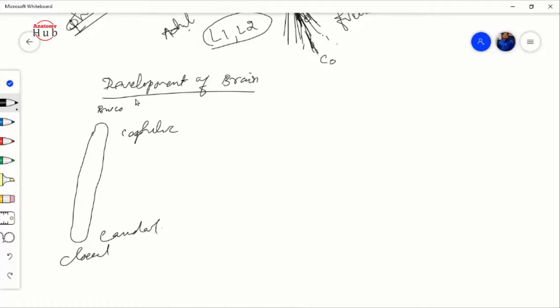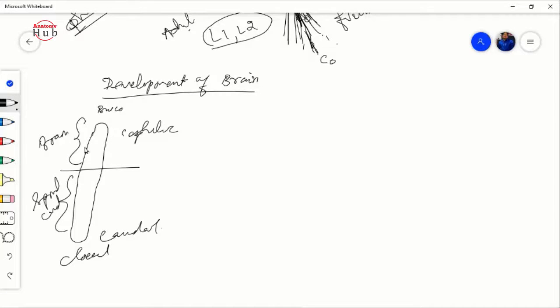The cephalic end will develop the brain, and the caudal end will develop the spinal cord, which we have already completed. So now we'll see only the cephalic part.